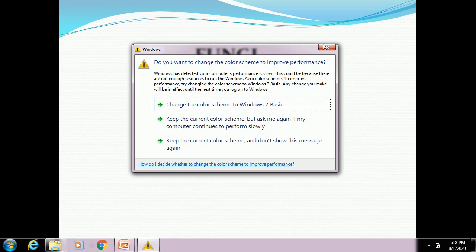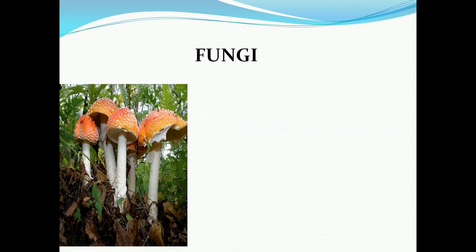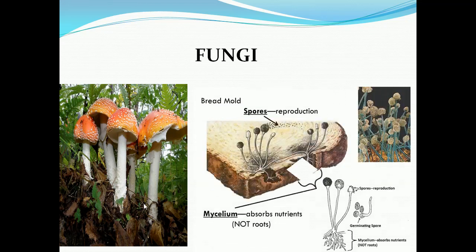So here you can see some examples for fungi. Mushroom. We can see it will grow in the place where dead and decayed organic matter is more. Yes. And bread mold is also an example for what? Fungi, which grow in moist conditions.